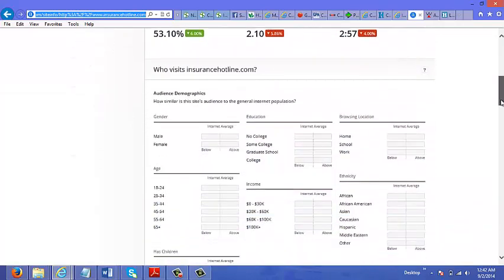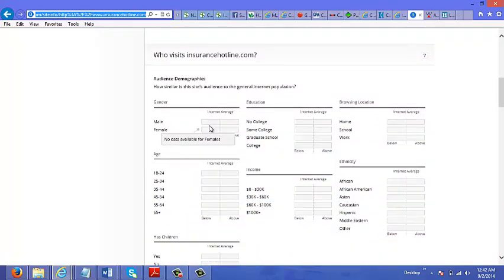For this particular offer, it's not showing you if it's male or female or the college education, but sometimes it'll show you that the majority of this particular market have a college education. So if you're marketing on Facebook, then you would target people that have a college education.